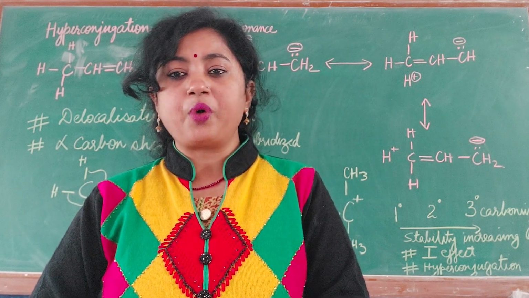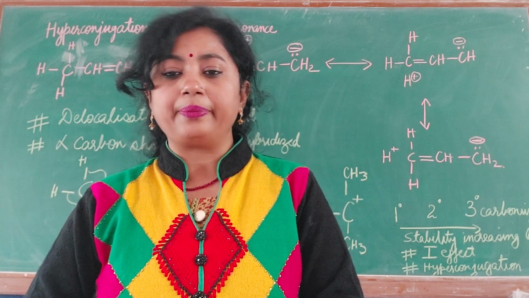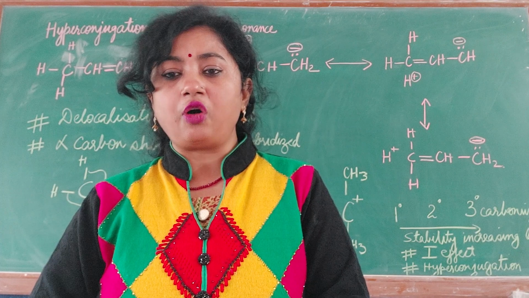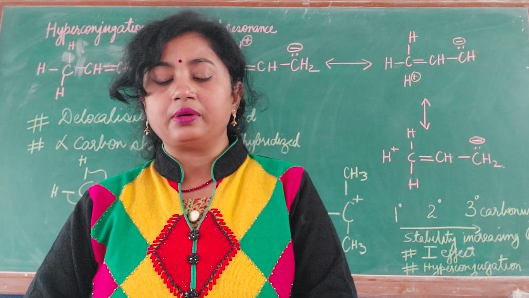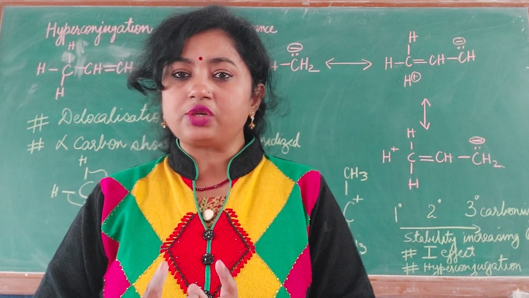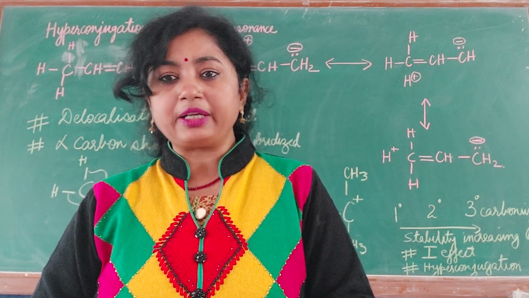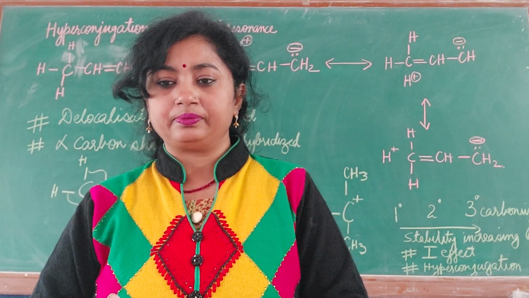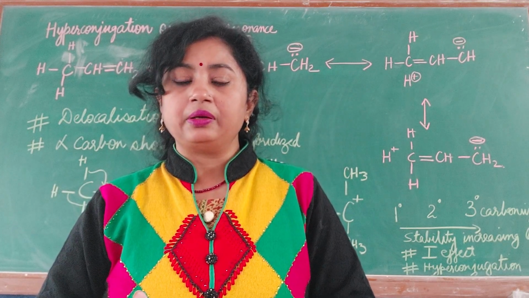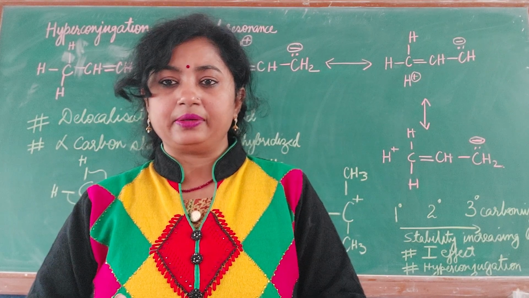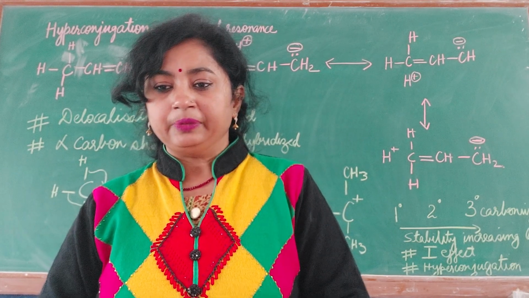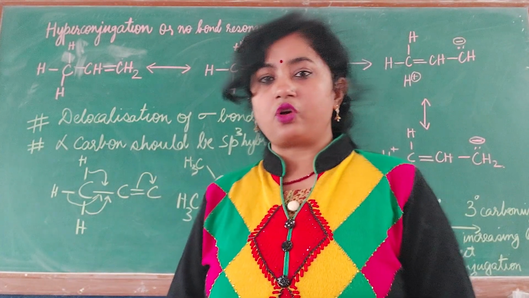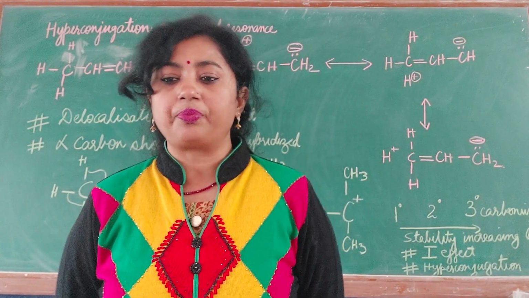The most important condition to show hyperconjugation is the presence of at least one C-H bond with respect to the carbon-carbon double bond. For example, propene. I have taken propene as the example. You can draw all three hyperconjugative structures of propene.